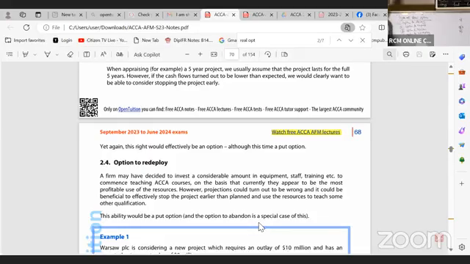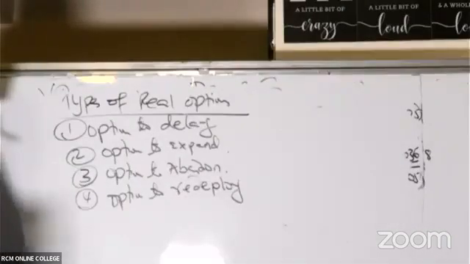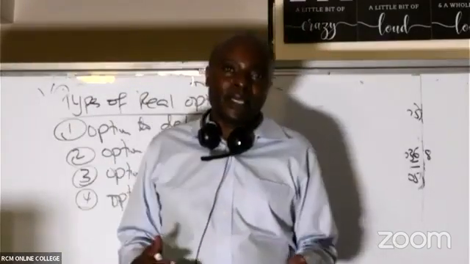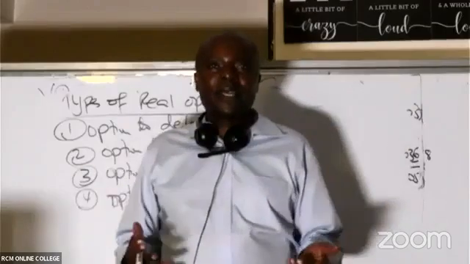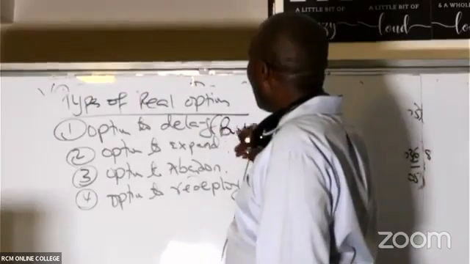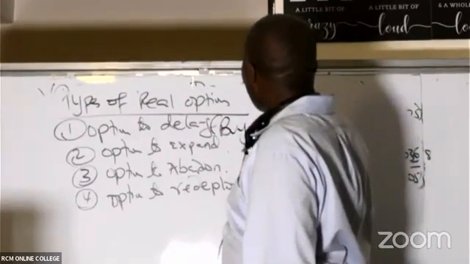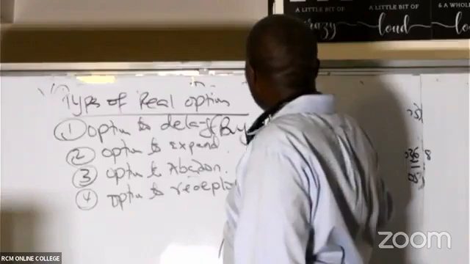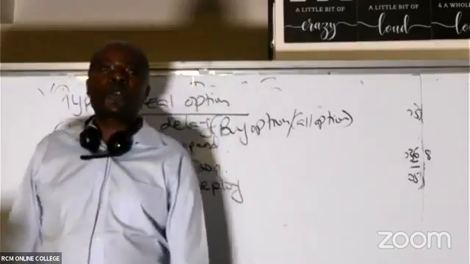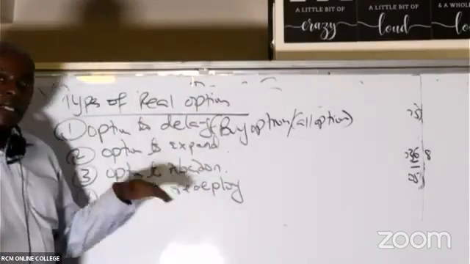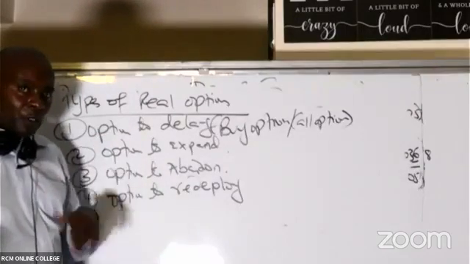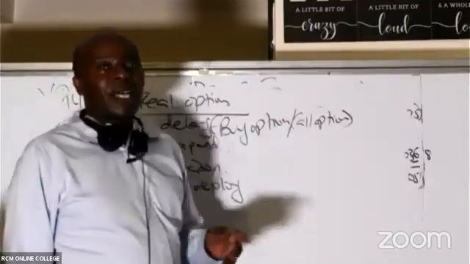Now, ladies and gentlemen, what you're supposed to know as we wind up with this topic: when we talk of option to delay, even if you're delaying, you will have to buy. So a delay option is a buy option, and a buy option will always be a call option. So in a question, whenever you hear them talking about an option to delay a project, you will always calculate VC. You will not go beyond VC. But if you get so confused, then calculate VC and VP.